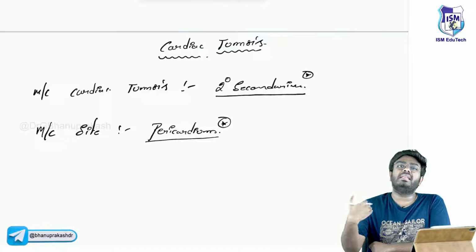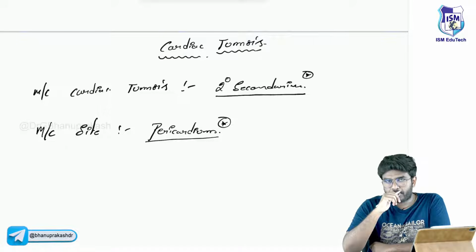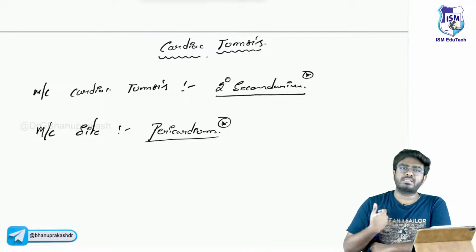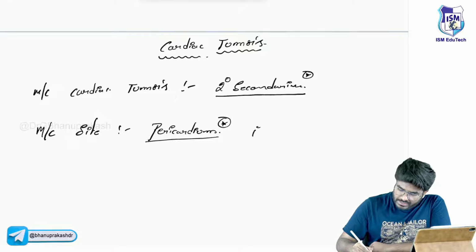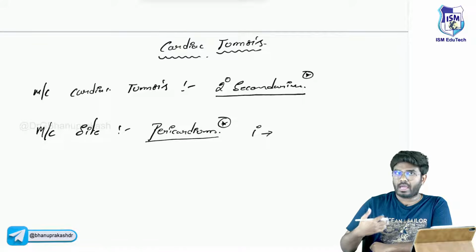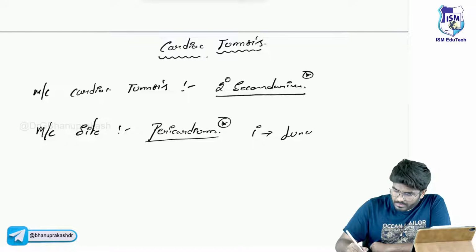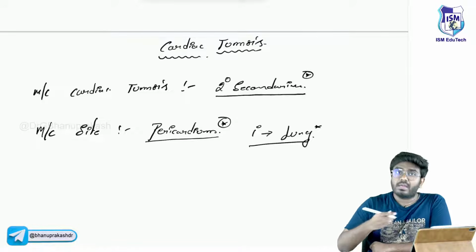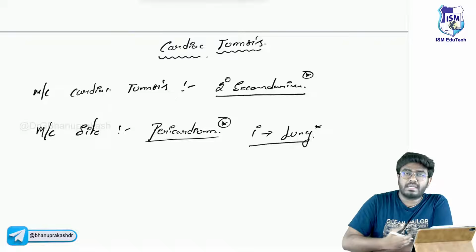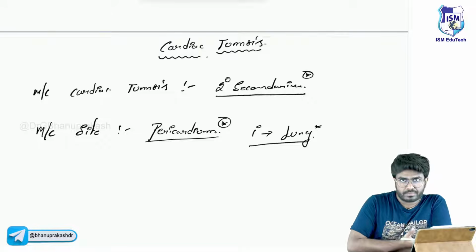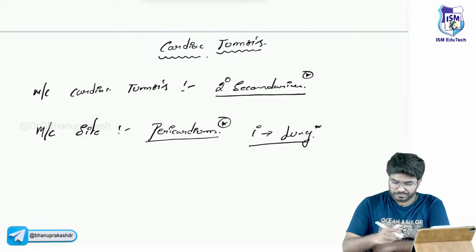Which cancers are highly likely to metastasize to the heart? The heart is surrounded by lungs, very much near. Heart is here, lungs are here. So the primaries have originated from the lung. It's lung cancer which is metastasizing to the heart, and in the pericardium they are growing. These are the points which I want you to know.